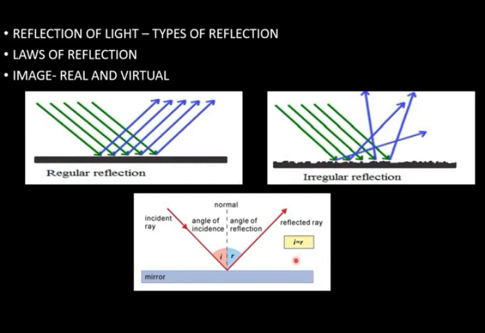Differences can be asked: write the difference between real image and virtual image. So we can write: a real image is always inverted and a virtual image is always erect. A real image can be obtained on a screen and a virtual image cannot be obtained on a screen. A real image is formed when rays of light actually intersect after reflection, and a virtual image is formed if rays of light are not actually intersecting but seem to intersect after reflection.